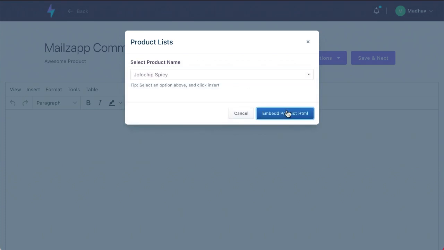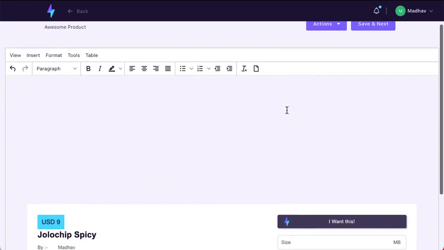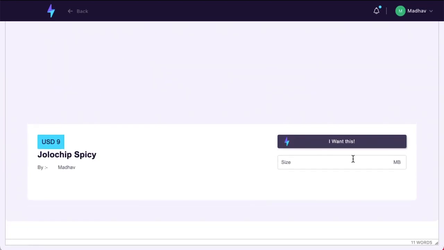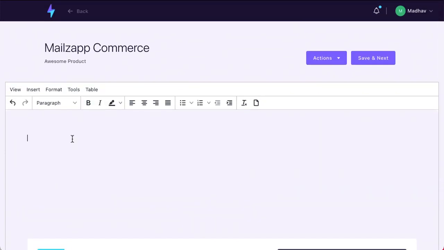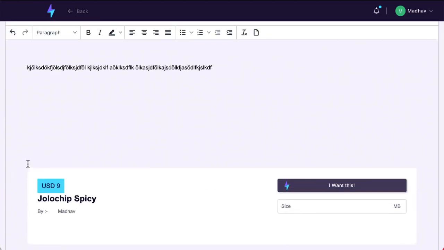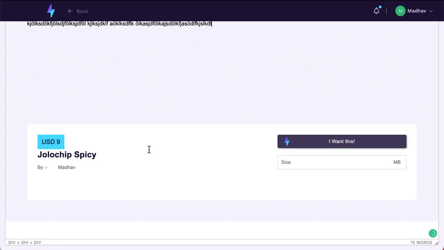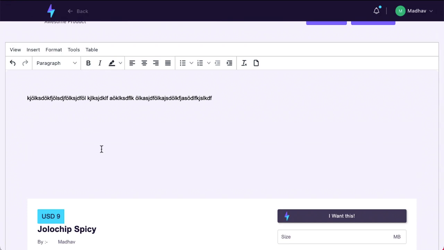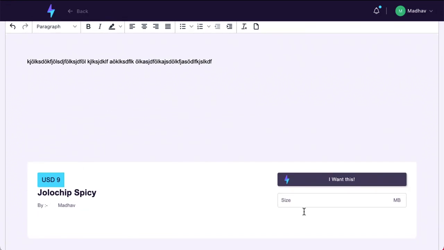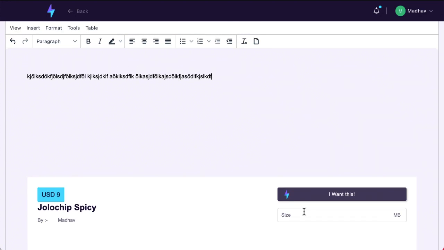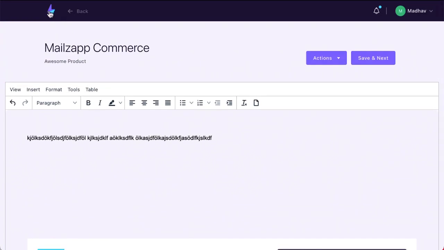I can even embed this product, which is Jolo Chip Spicy, and that product entirely will come into this email over here. And you can write your entire message, this is an awesome product, or whatever you want to write, sell your product, and the whole thing with all active links has come straight into your email. If you've added images, all of that will show up over here. This is just a demo, but all of that will show up over here, and you can send that email off, and you're good to go.